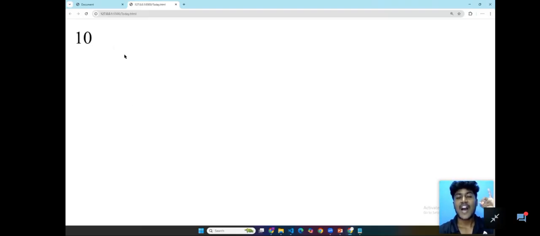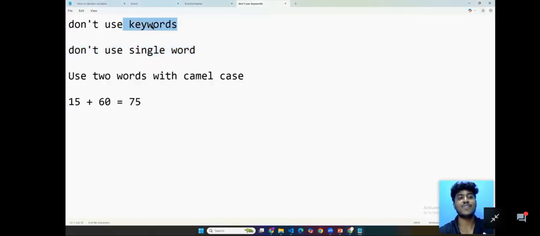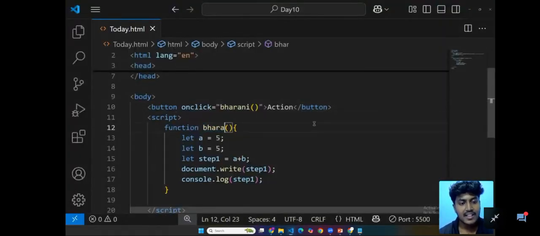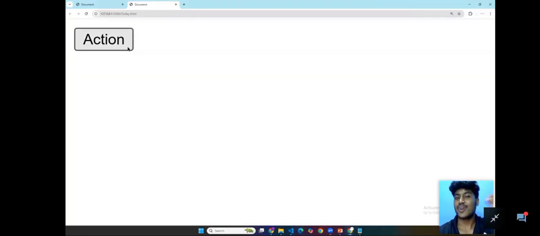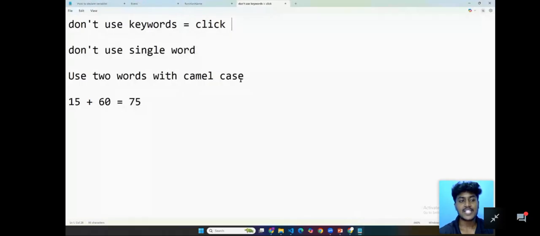So now after debugging, we identified the problem is because we used the keyword click. Okay guys, now you are aware of that. The only problem is we used the keyword here. Click is a keyword. For that reason only our output did not come here. So that is why I told you don't use keywords and mostly avoid single words. Put it as a complete word. If it is clear, just type wow Bharani in the chat box.